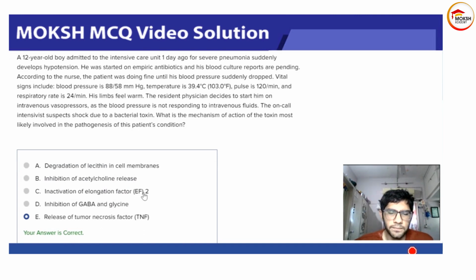This is the toxin mechanism of a different toxin. Diphtheria toxin actually causes inactivation of elongation factor 2. I think pertussis toxin is also involved like this. Inhibition of GABA and glycine is for Clostridium. Clostridium tetani causes this. And release of tumor necrosis factor, as we have already discussed.